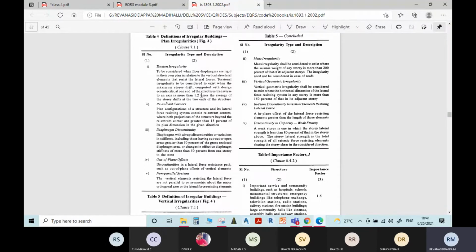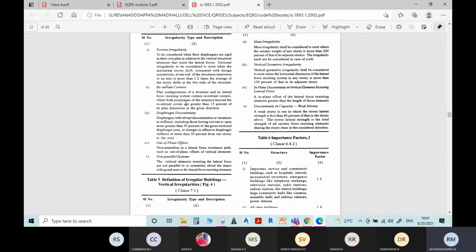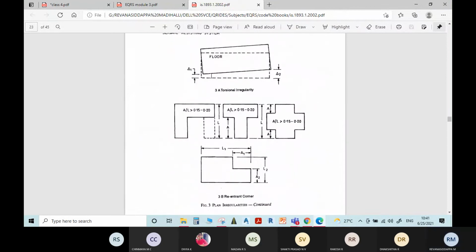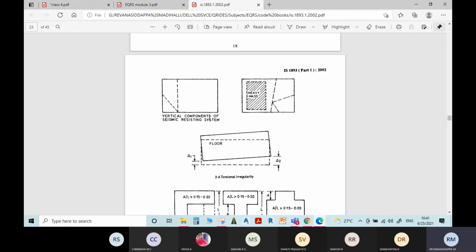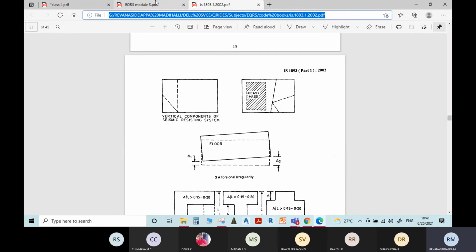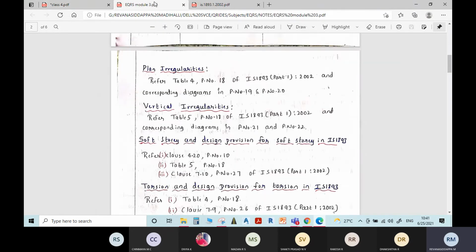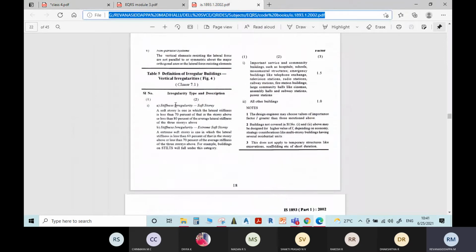transverse to an axis is more than 1.2 times the average of the story drifts at the two ends of the structure. If you calculate the average of these two deflections, that is delta 1 plus delta 2 divided by 2, you will get some value. With reference to that value, he has given the guideline.